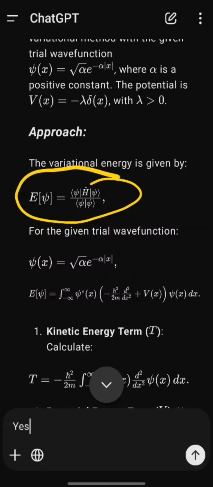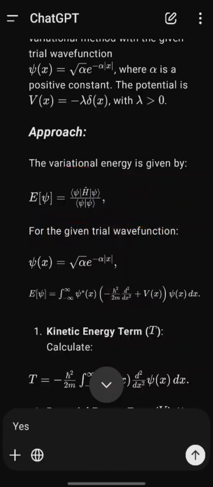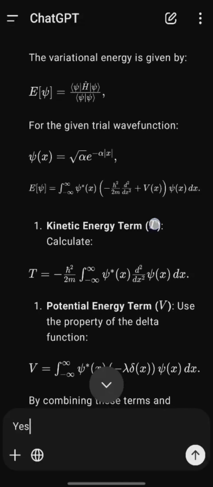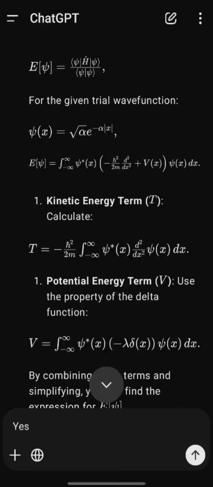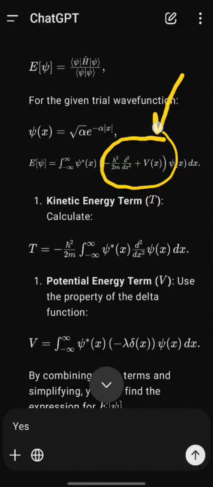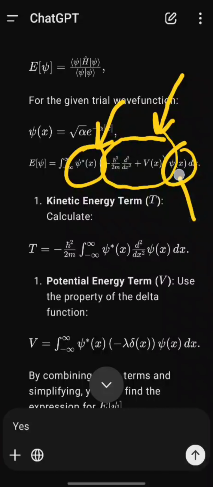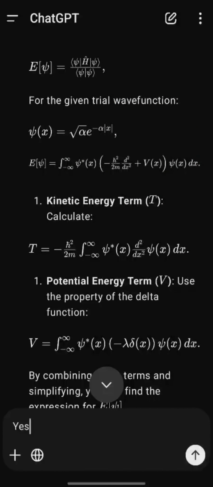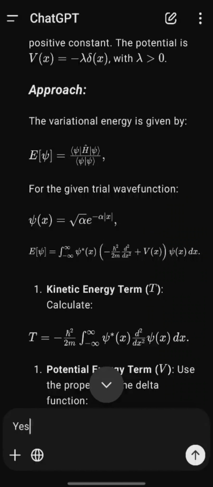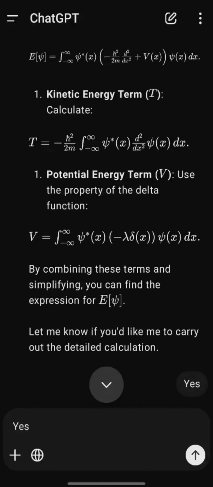Okay, you have to operate the Hamiltonian function and you have to divide by this normalization term. And as you can see here as well, you have to operate the Hamiltonian operator in between these two. This is the complex conjugate of this wave function. Okay, so it performs every step correctly, as you can see, and these are not small things.